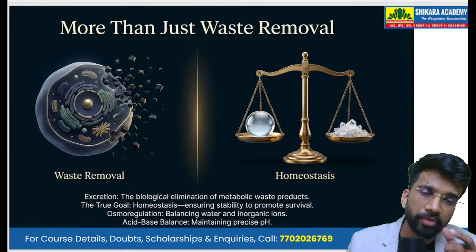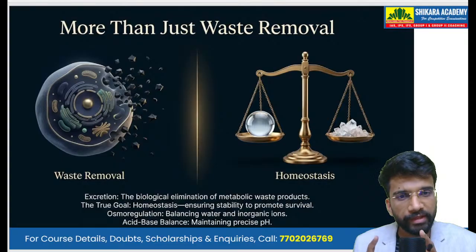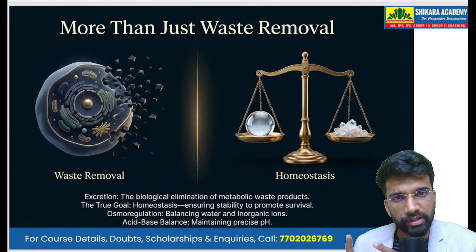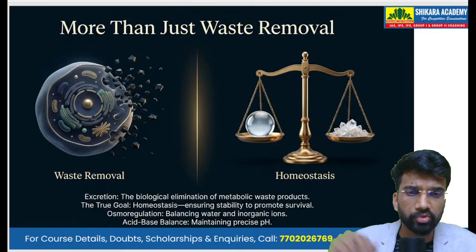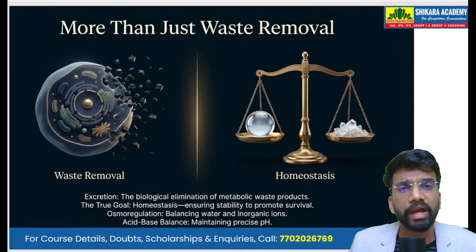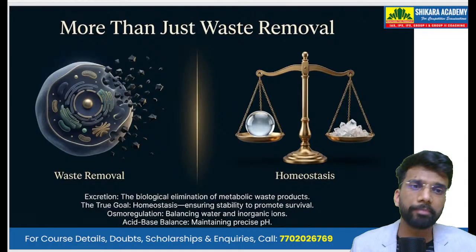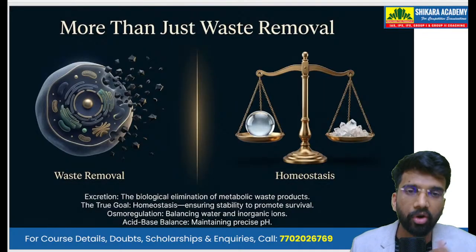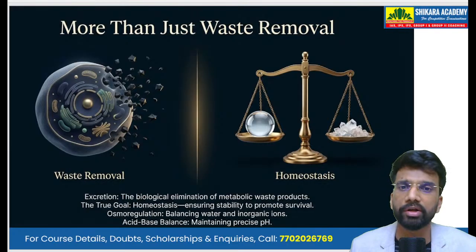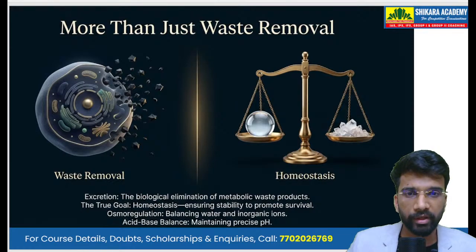be effectively removed from the cells and from the entire body. Some of that waste, the gaseous waste, is passed on by the respiratory system. It travels to the lungs, and then through the lungs it is exhaled out of the body, mainly the carbon dioxide. But the other type of waste, the other type of metabolic waste, requires a specialized organ system, that is the excretory organ system, mainly the organs of kidneys, to filter that out from the blood.